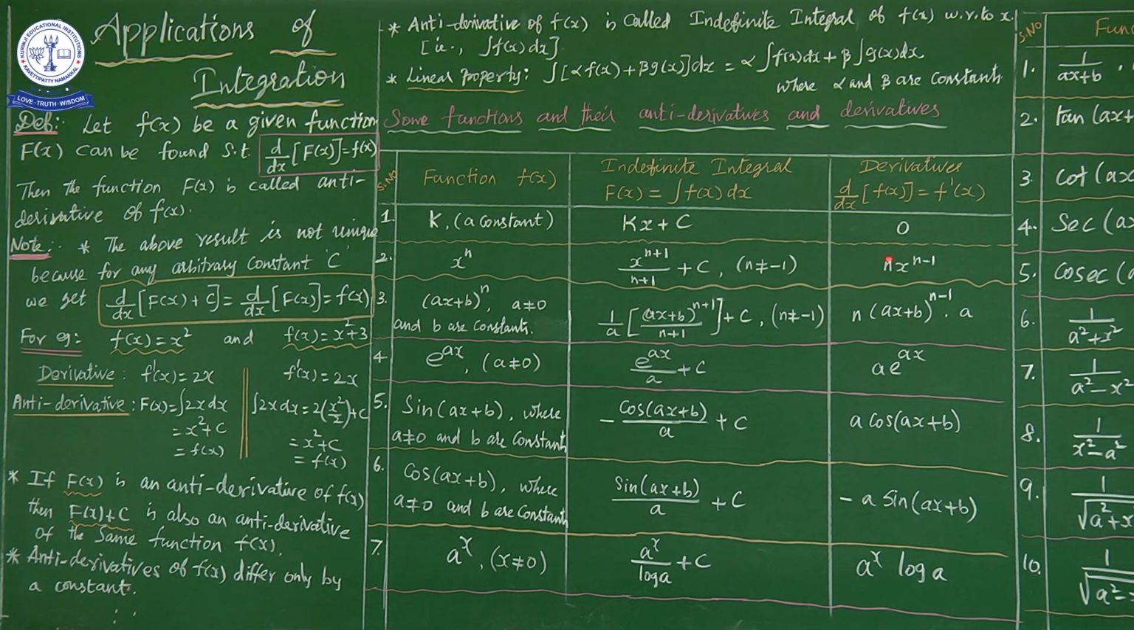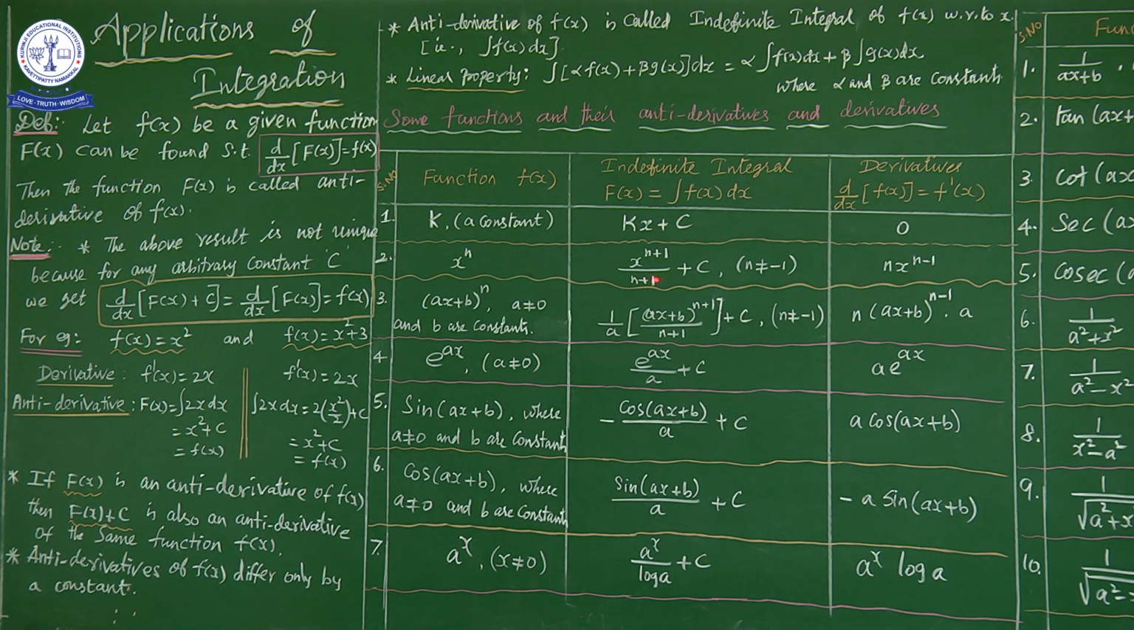What is the derivative of this? n x power n minus 1. So comparing this integration as well as differentiation, what is the difference? We have already informed that the antiderivative of the function is integration, that is the indefinite integral I told. At the top of the page we have written like this. So n x power n minus 1 is the derivative of f of x.